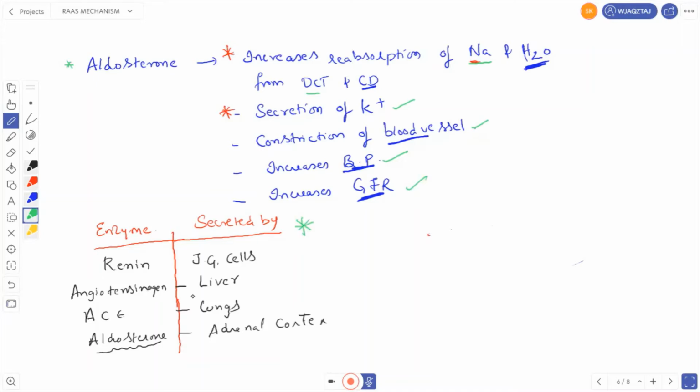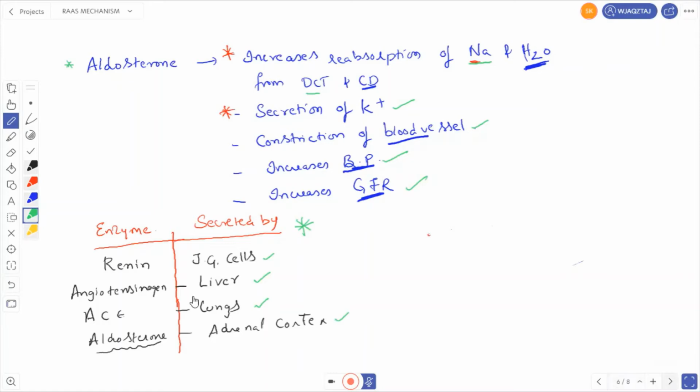Second one, which enzymes are secreted by what? For example, renin is secreted by JG cells. Angiotensinogen is secreted by the liver. Angiotensin converting enzyme is secreted by the lungs, and aldosterone is secreted by the adrenal cortex. So this is very important. You will get this as a match the following question, right? Now let's go for the next one.